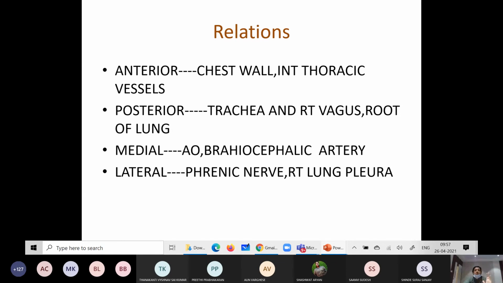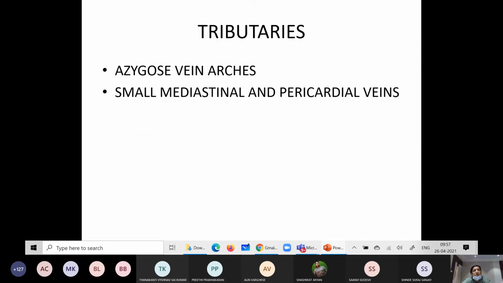Medial to the superior vena cava are the arch of the aorta and brachiocephalic artery. Laterally are the phrenic nerve and right lung pleura. What are the tributaries here? Azygos vein arch, and small mediastinal and pericardial veins.